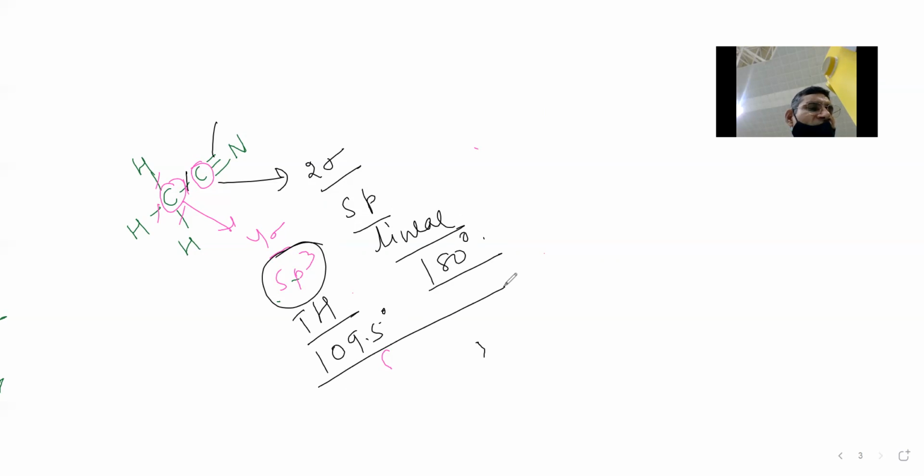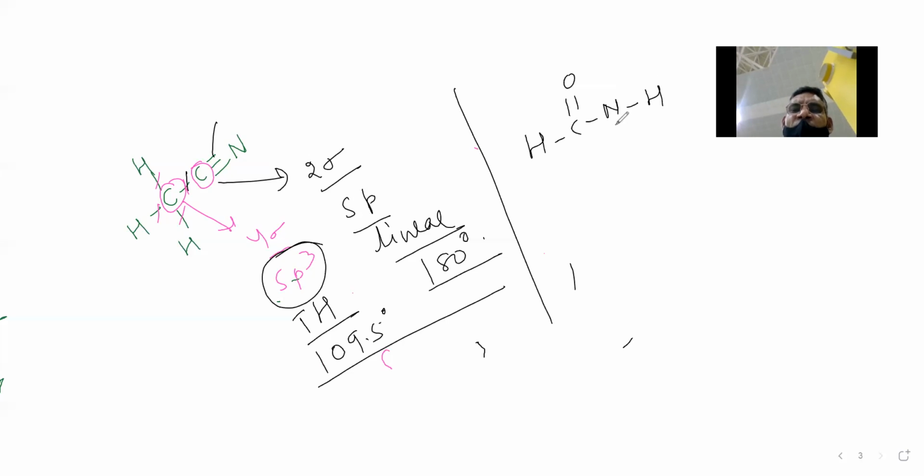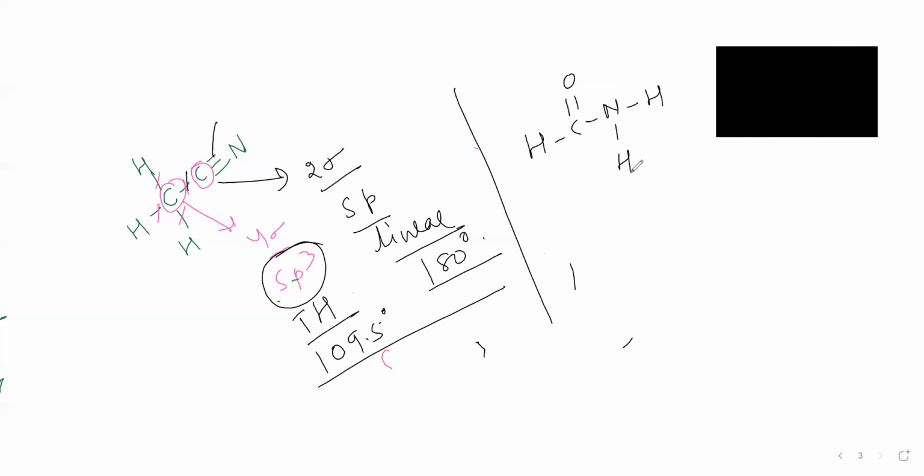Now see what the next question is. HCONH2. We have to take care of the valency of the atoms. Carbon has valency 4, nitrogen has 3, hydrogen has valency 1. So you need to take care of this aspect.